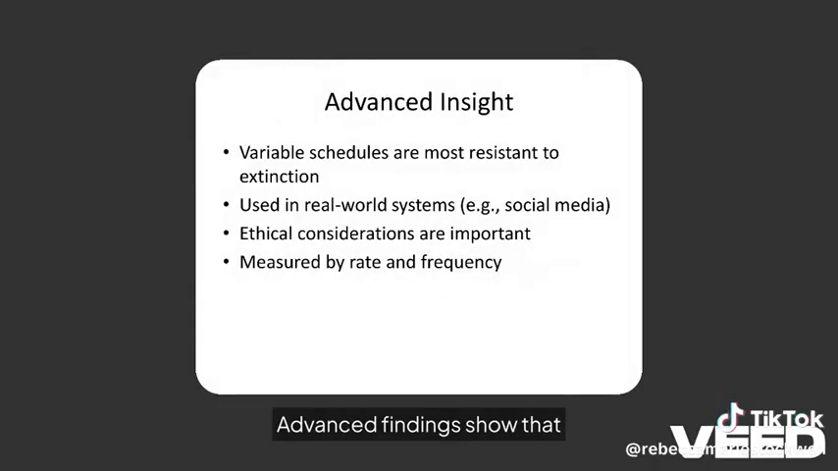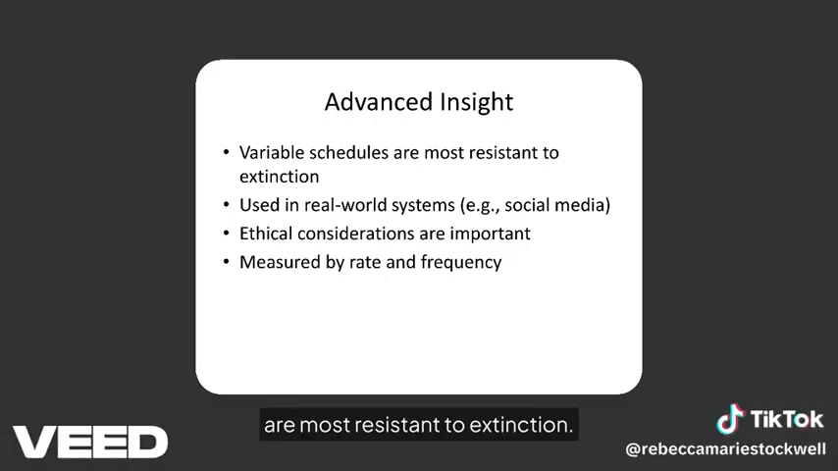Advanced findings show that variable schedules, especially variable ratio, are most resistant to extinction. They are widely used in real-world systems such as social media and gaming. Because they strongly influence behavior, ethical design and careful measurement are essential.